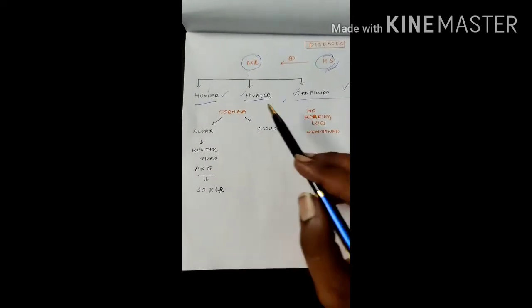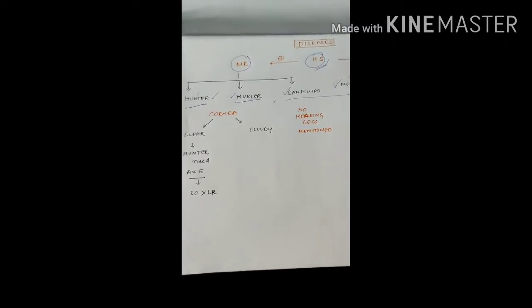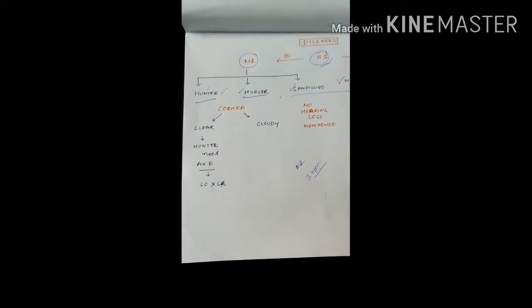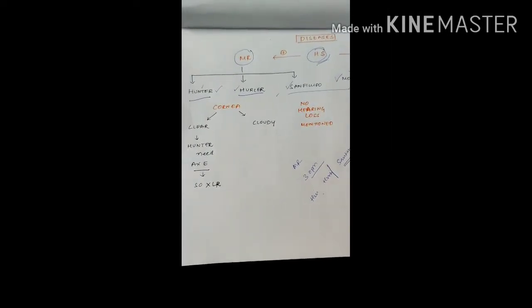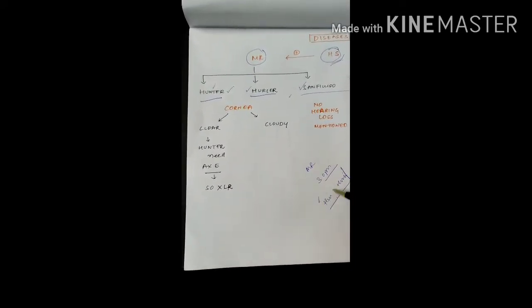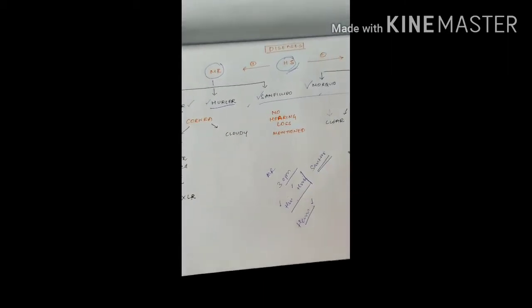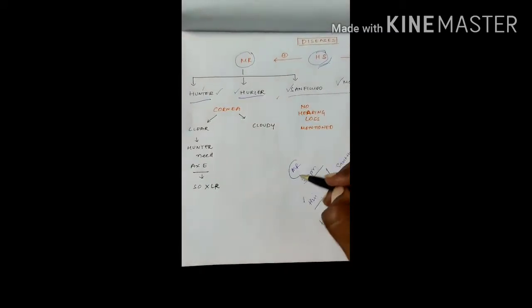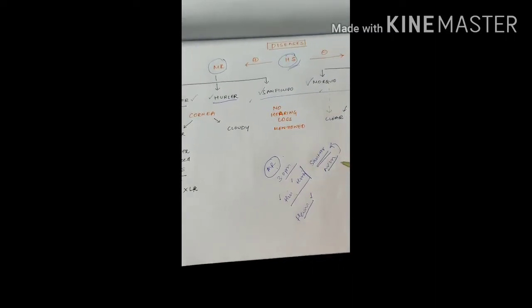How can you differentiate Hunter, Hurler and Sanfilippo if the question gives MR and you have these 3 options? First, differentiate Hunter and Hurler from Sanfilippo. If hearing loss is mentioned, that is Hunter and Hurler. If no hearing loss is mentioned, that is Sanfilippo. Got it? MR, hearing loss: Hunter, Hurler. MR, no hearing loss: Sanfilippo.